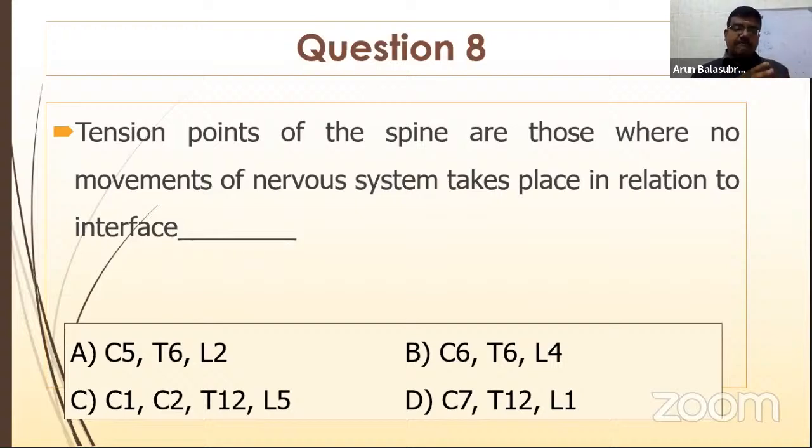Which is the place? Is it C5, T6, L2, or C6, T6, L4, or C1, C2, T12, L5, or C7, T1, T12, L1? So which is the place? C is the wrong answer. B is the right answer, right?